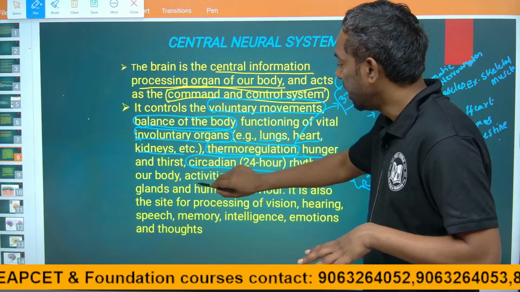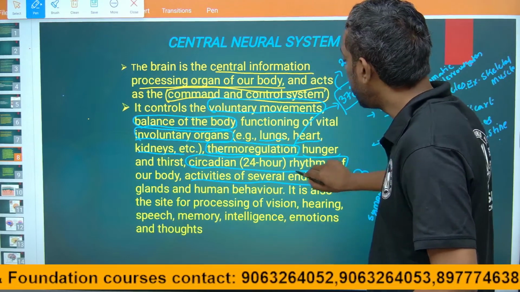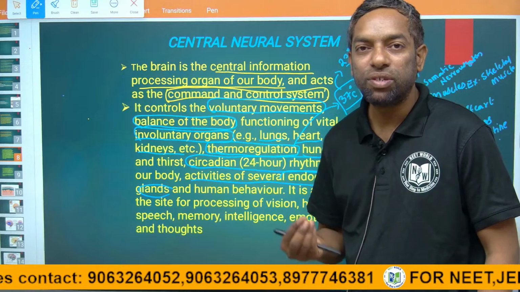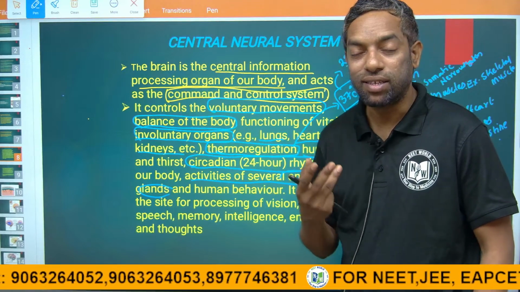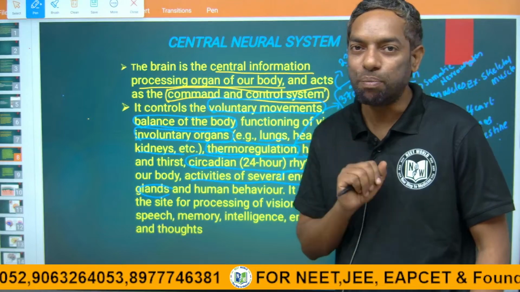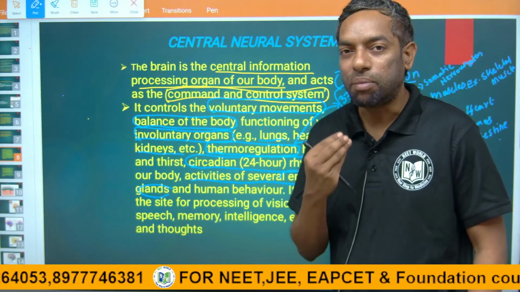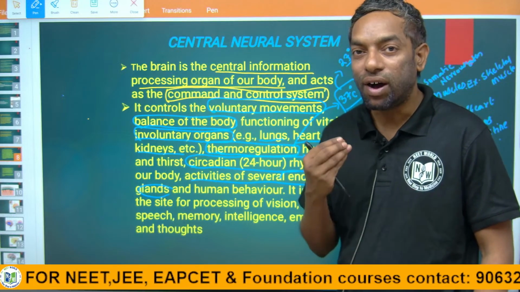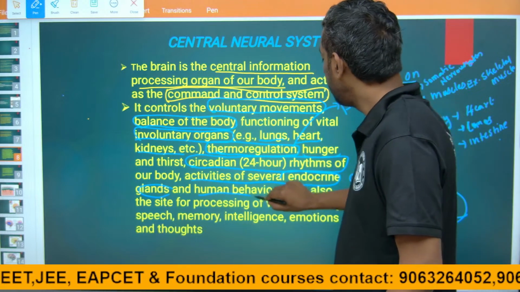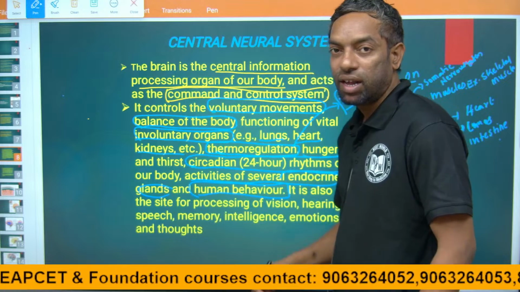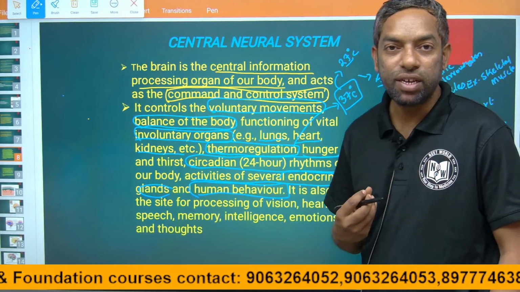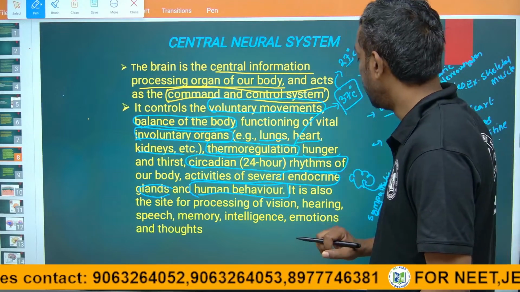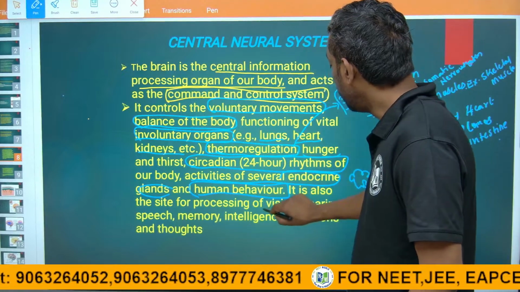It activates several endocrine glands to release hormones like testosterone. These all come under our hypothalamus, that is the part of the brain. It controls the reproductive system and the release of hormones. Human behavior, like different kinds of aggressive nature or coolness, everything comes under the brain itself. The brain can control it. It is also the site of processing vision.